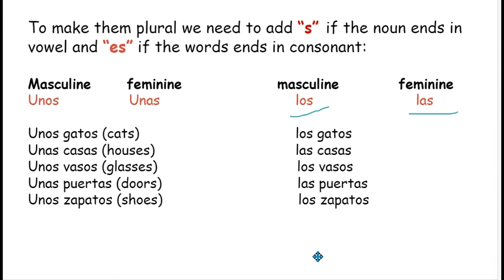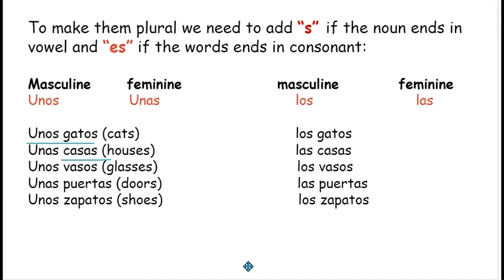Okay, so let's see some examples. Some cats, unos gatos. And always remember that if there is a singular noun and we have to make it plural and it ends in a vowel, for example, un gato, a cat, it is ending in o, which is a vowel, so we will add s at the end to make it plural. So it will become unos gatos. For example, let's take some houses. Unas casas.